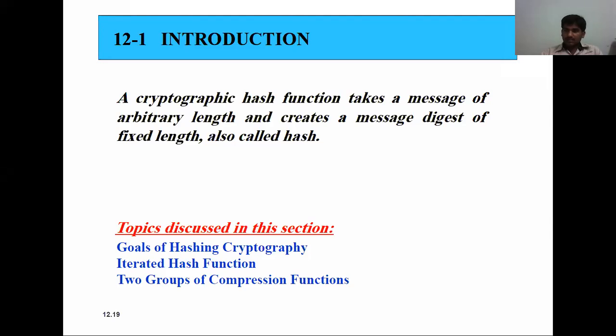In the last class also we discussed this. After hashing, it is going to have a fixed length. Even if, for example, the message is 1 bit, or 2 bits or 3 bits, the previous one is going to be padded with zeros in front. I told the concept of how we add the zeros while performing the operation. The same thing is done. Once the message digest is created with the hash, it has a fixed length for all messages. So the goals of hashing cryptography, iterated hash function and two groups of comparison functions, these are the three things we are going to discuss.